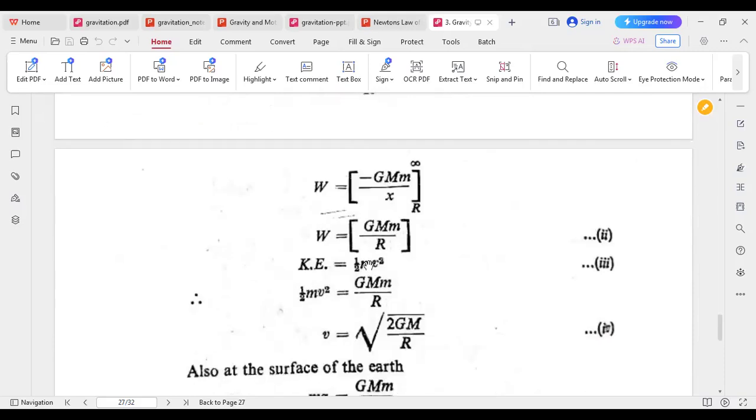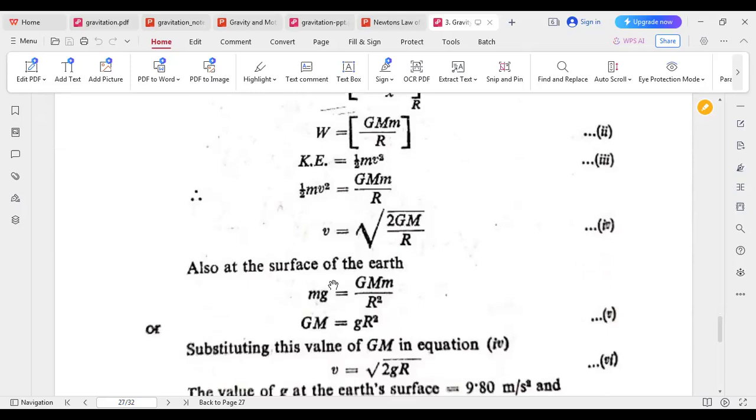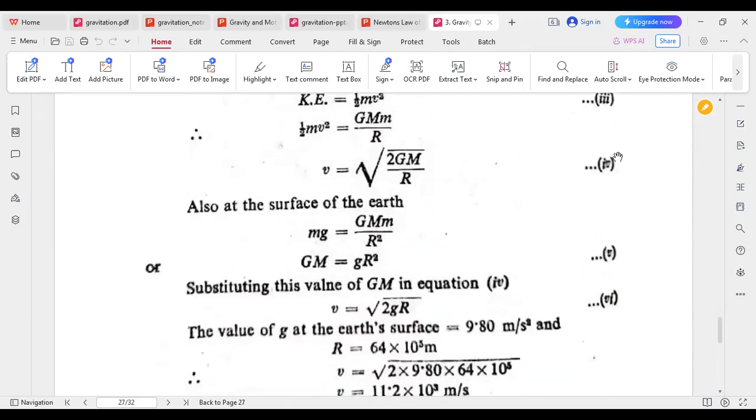Now total kinetic energy will be half m v square, but this total kinetic energy will be equal to the work done. So GMm by R equals half m v square, so v equals to root over 2GM by R. But at the surface of the Earth, weight mg equals GMm by R square, then GM equals to gR square. Substituting these values of GM in equation 4, we get v equals to root over 2gR.